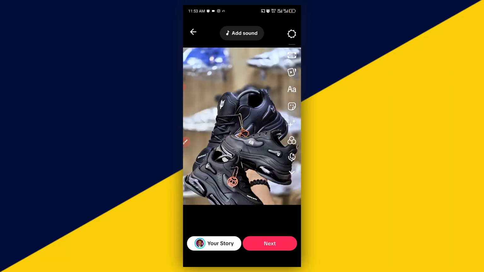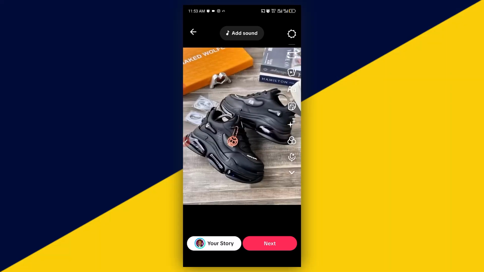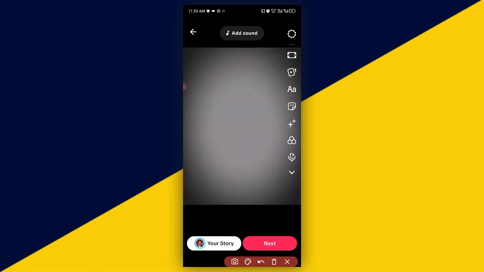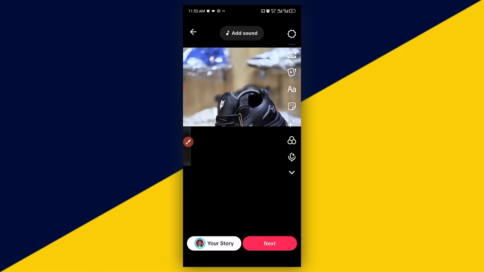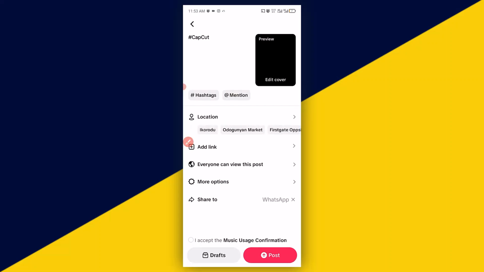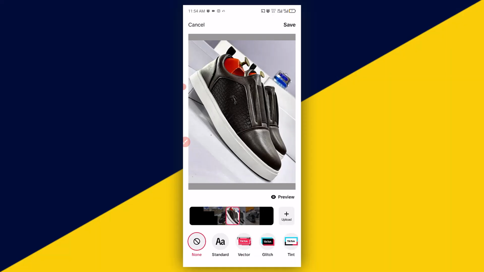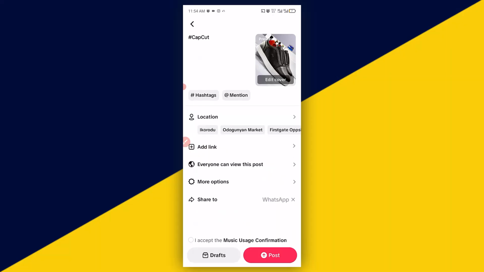Right here, we have the video in our TikTok, just like so. Next thing we want to do is to click on next. Then we can easily write in our caption right here, and then we can also edit the cover. Then we can choose another cover right here, hit on save, just like so. So we can add our caption and our hashtags and hit on post right here, and the video will be posted to our TikTok account. It's that simple. Go ahead and click on post video.